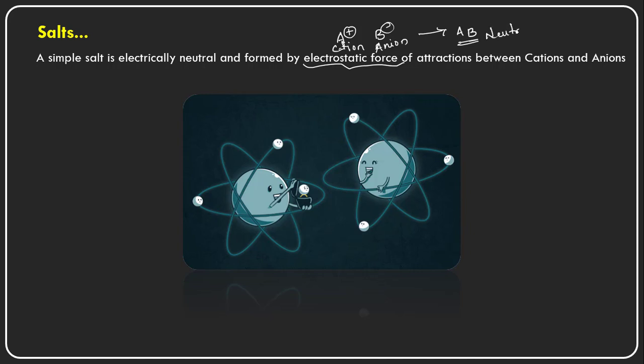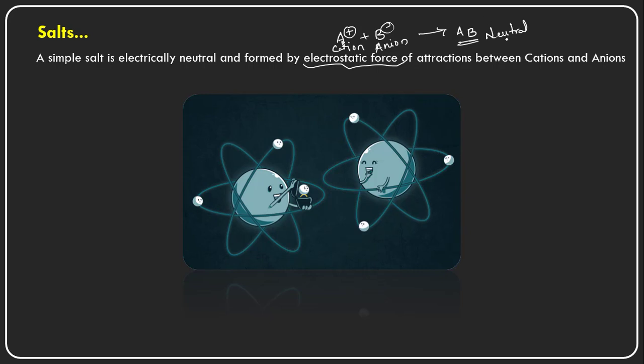Why? Because this AB molecule is not carrying any charge here, unlike this cation and anion. When they combine with each other, it forms a neutral compound. This neutral compound is electrically neutral. Electrically neutral means whatever charges are carried by the constituent ions, these charges are satisfied, balanced by the other charge equally. So this is called a salt.